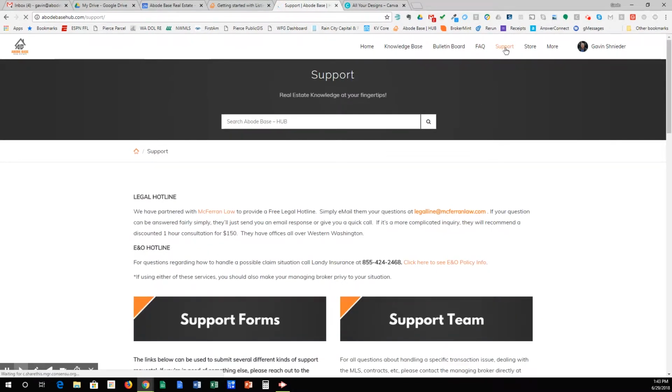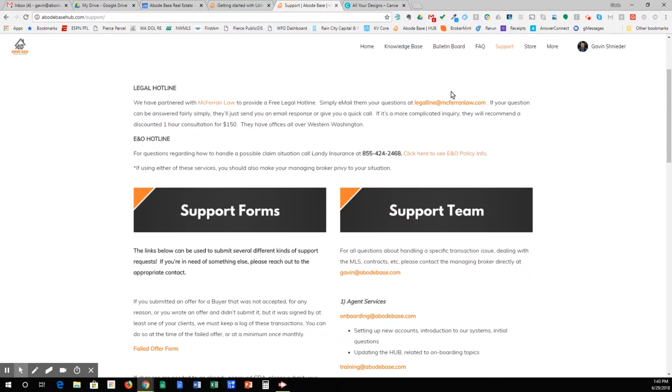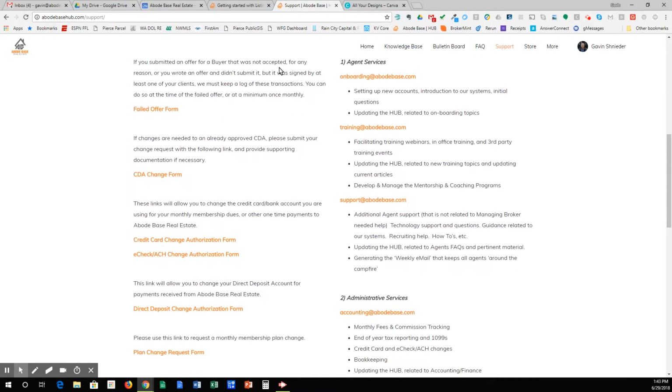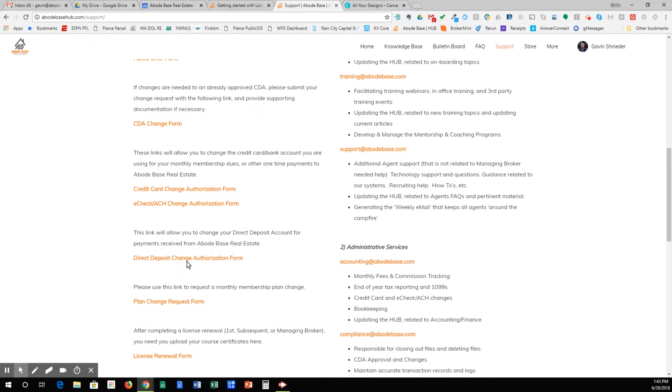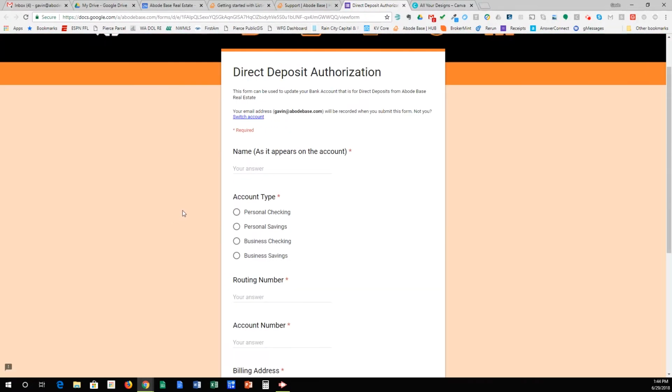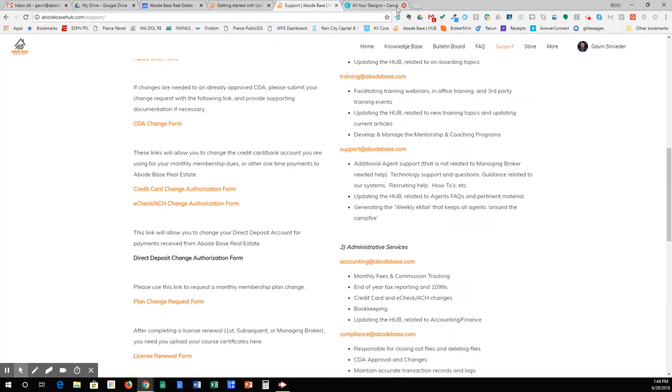Now the support system in the hub here is incredible. So you don't necessarily need to pick up a phone to get stuff accomplished. If you say need to change the account that we are directly depositing your commissions into, right? We have a 1-day pay guarantee, and what that means is we're going to submit your commissions to you digitally within 1 day of receiving them. So maybe you open up a new bank account, come into here, find your direct deposit change form, fill out the information that you got to fill out, press submit, we get it, we update your account, everything's good to go. You don't need to call, you don't need to come into the office.